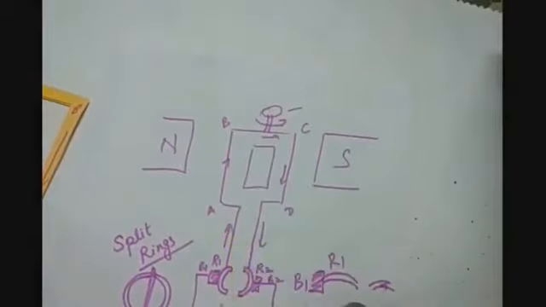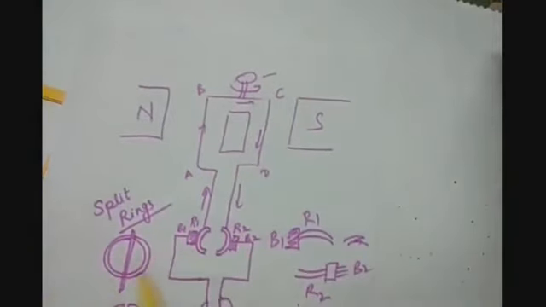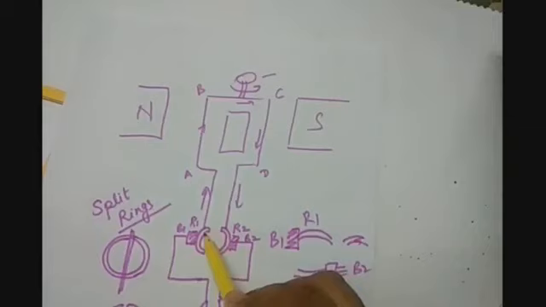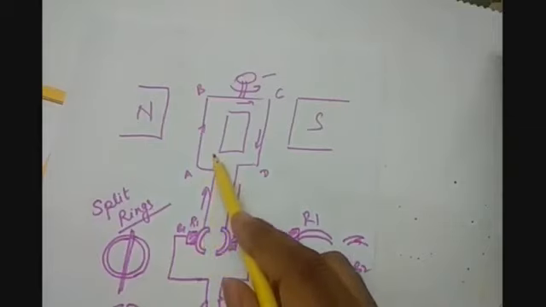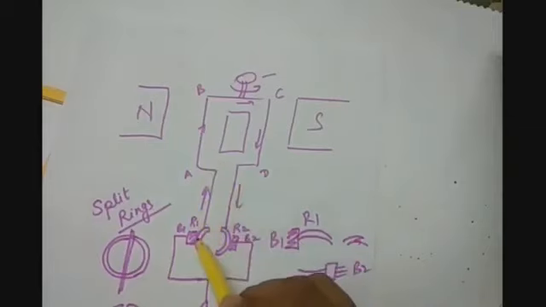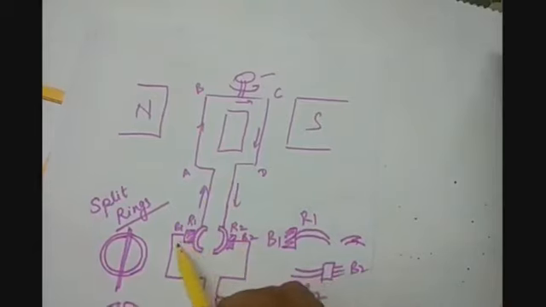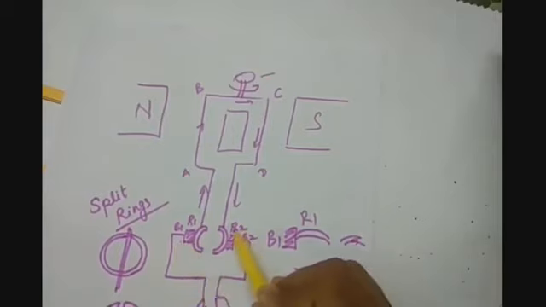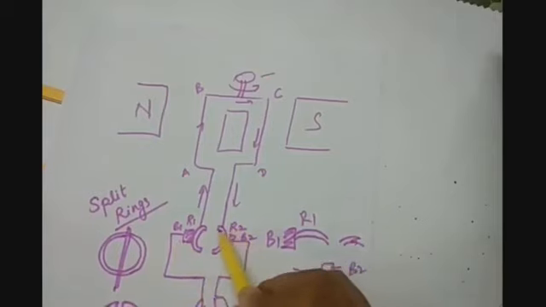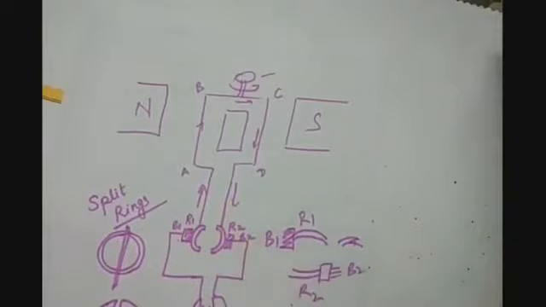All the way, the current will be induced in this manner, and this will form a closed circuit. R1 will be in contact with the arm AB, but it will lose its contact with B1 and make contact with R2. This brush B1 will make contact with R2, but still the direction of the current will not get reversed.